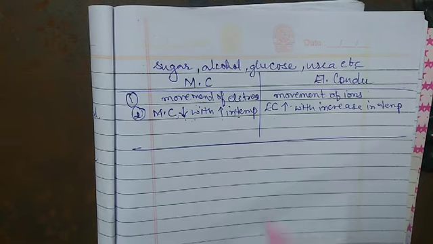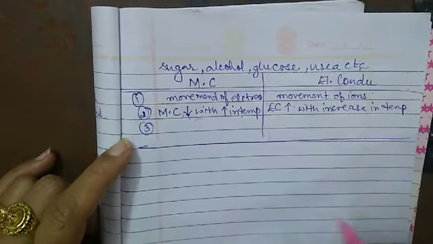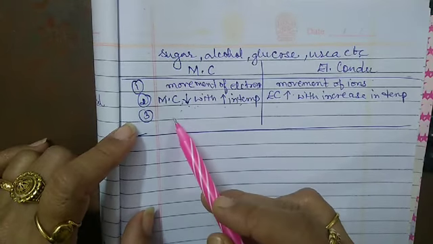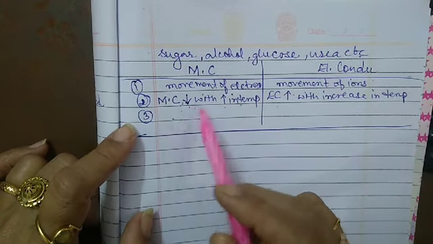The next difference is that metallic conductance does not involve the transfer of any matter.